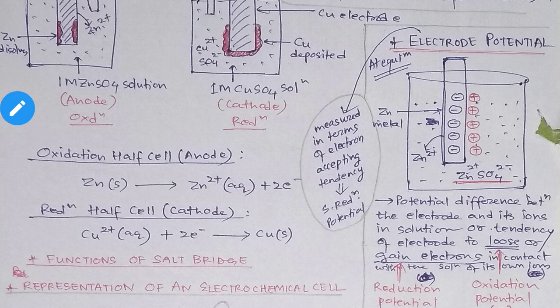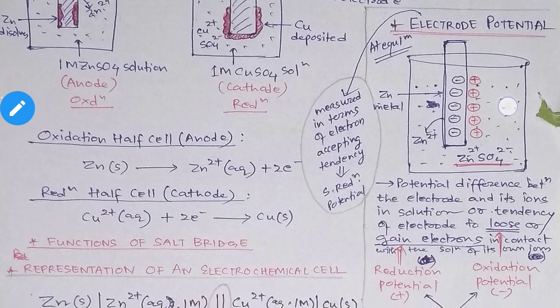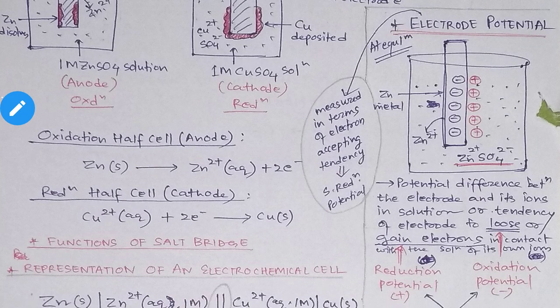When ZnSO4 is dissolved in water, it dissociates into Zn2+ and SO4 2-. That means it produces ions. So those compounds which produce ions on dissolution in water are known as electrolytes. These two terms are clear, I think.